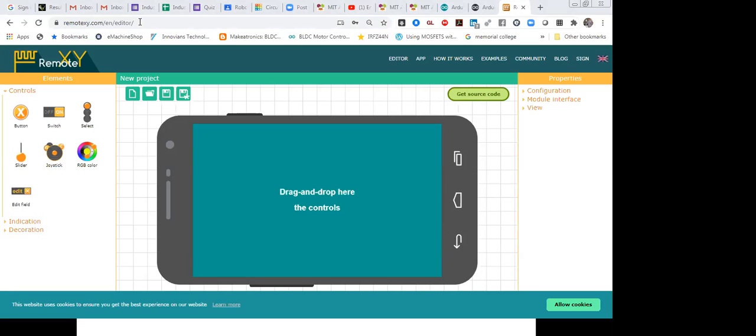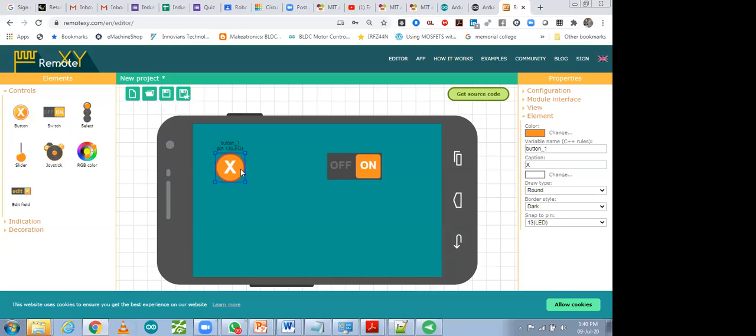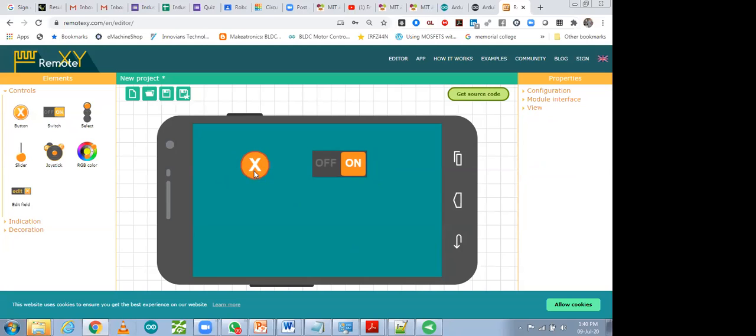Now in RemoteXY, you will easily be able to drag and drop your components and make your customized app. Over here, these are controls, these are configurations. I'm going to drag and drop. Any button, whatever joystick you want to take, a slider also you can take. Limited features are there, but it is very interesting. I'm going to take 2 buttons right now.